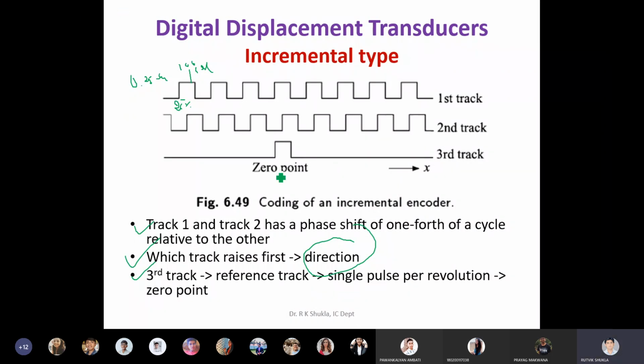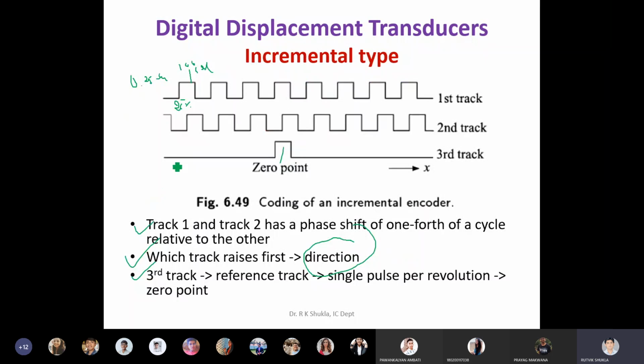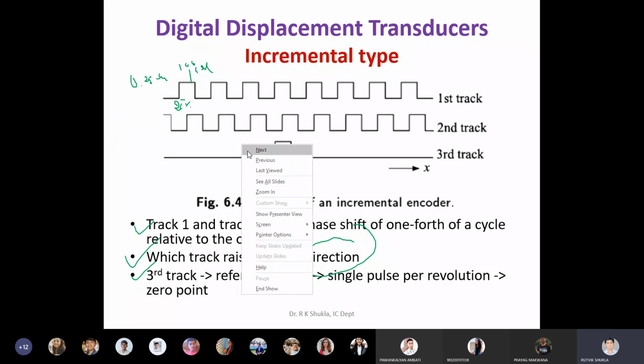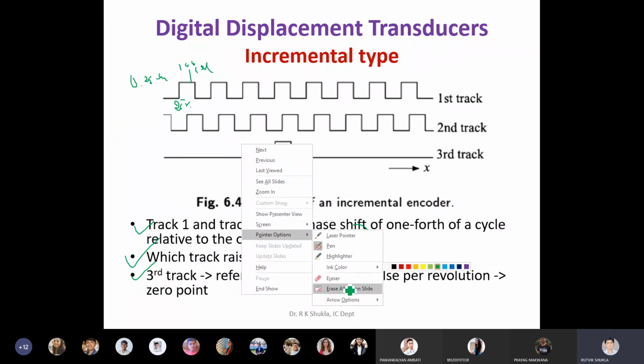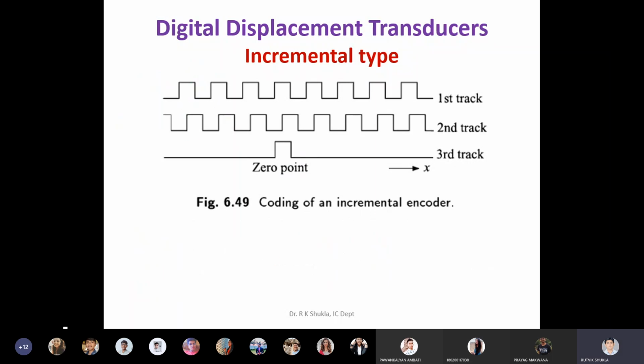But the third track always generates one pulse per revolution. So it gives a single pulse per revolution, which is generally used to identify the 0 point. Clear? So that is the second incremental type encoder. But again, the incremental type encoder lacks one particular important feature, and that feature is provided by the absolute type.